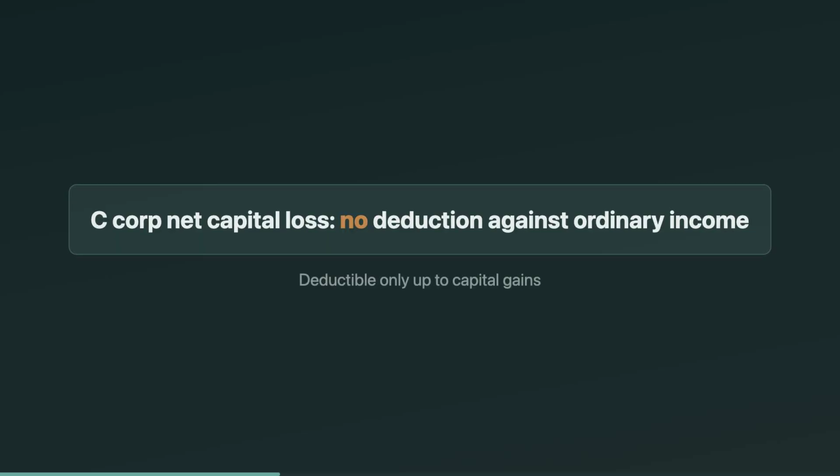On the EA exam, they love the phrase, no offset against ordinary income. If a C Corp has a $30,000 net capital loss and $200,000 of ordinary taxable income, the capital loss deduction is still zero for that year. Instead, you move the loss to other years using the carryback and carry-forward rules. That's the only way it becomes usable.